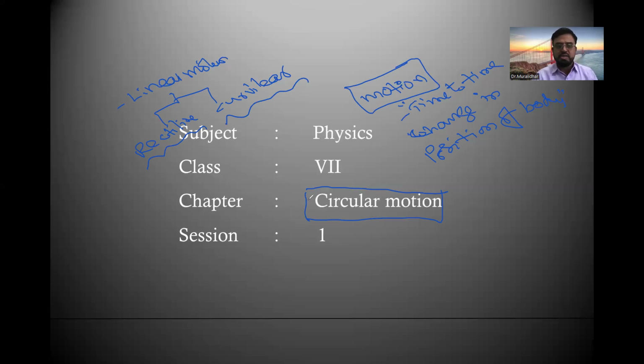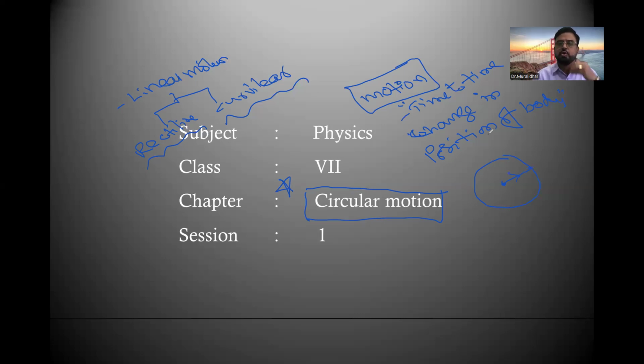Out of all, there is one special type of motion called circular motion. You all know what a circle is, from the mathematics point of view. So this is a circle. Circular motion is the motion of a body along a circle about a fixed point, around the radius.